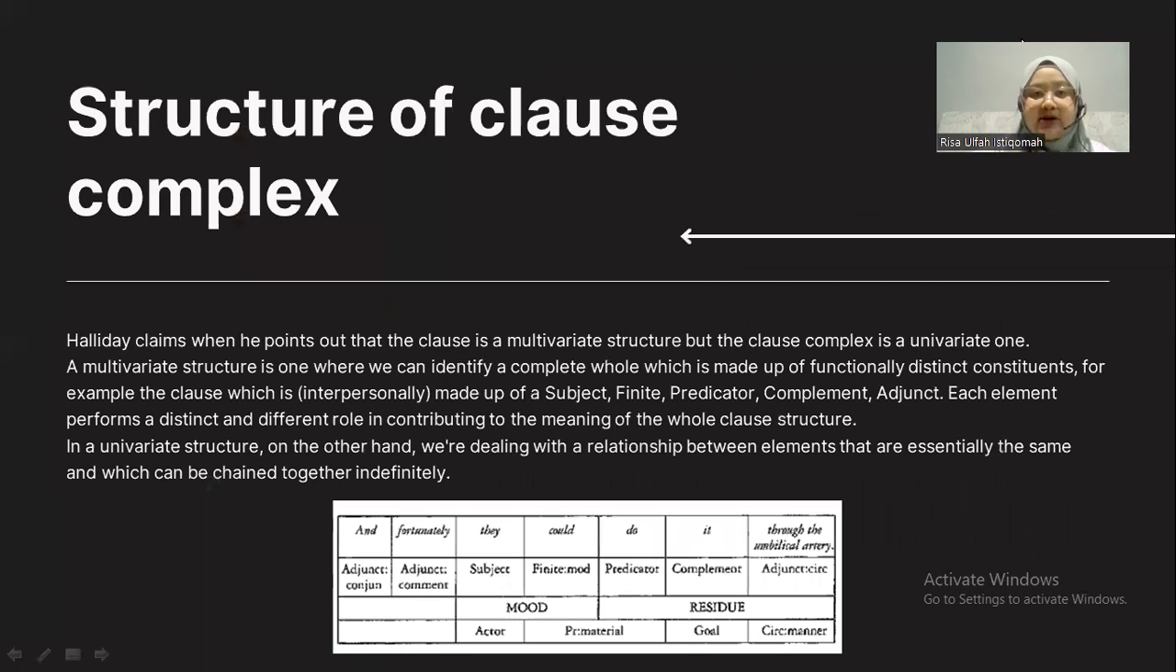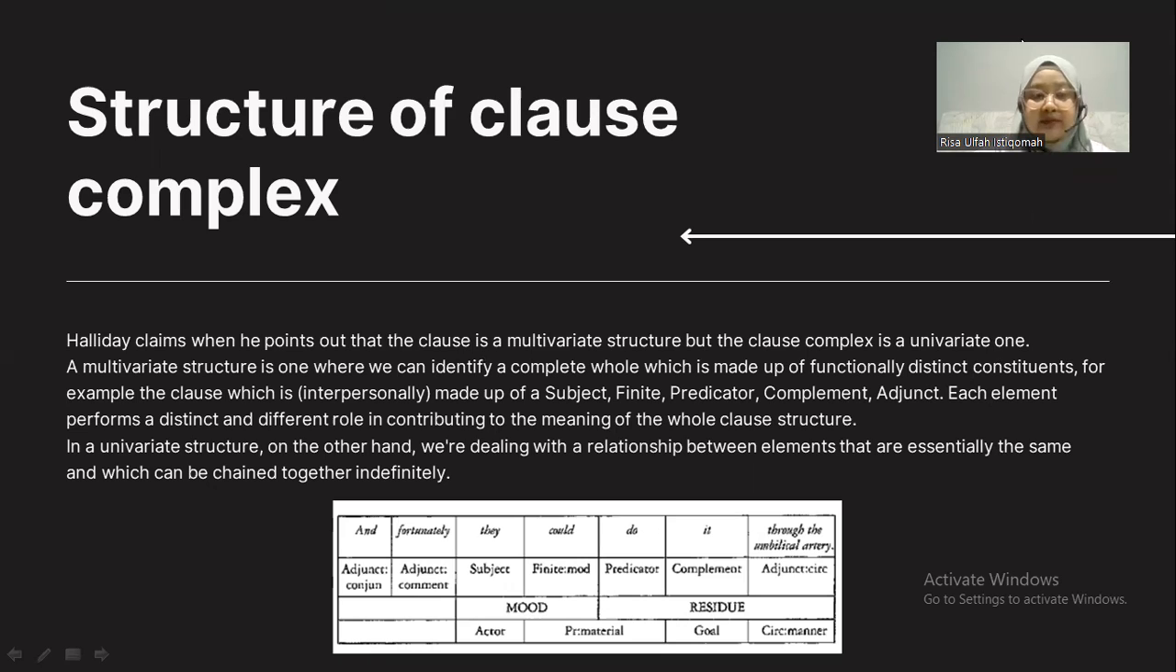Next is about structure of clause complex. Halliday points out that the clause is a multivariate structure, but the clause complex is a univariate one. A multivariate structure is one where we can identify a complete whole which is made up of functionally distinct constituents. For example, the clause, which is interpersonally made up of subject, finite, predicator, complement, adjunct.